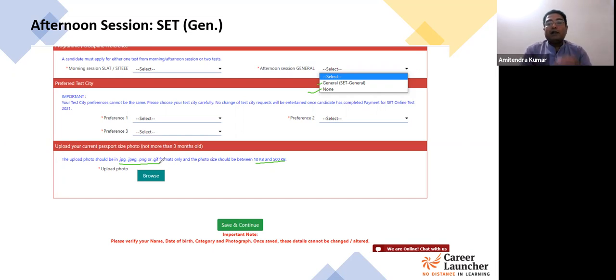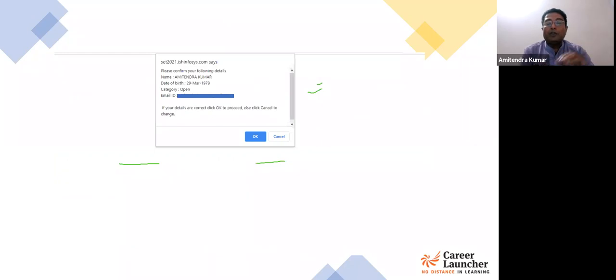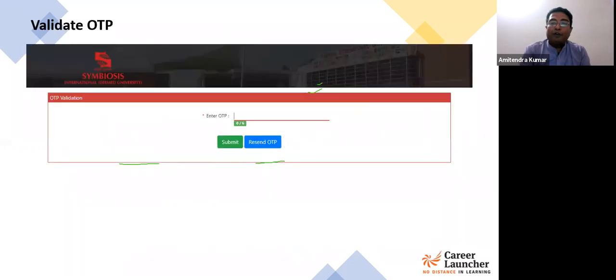Once you have done this, my suggestion would be to preview your registration form so that no mistakes have been committed, because these parameters cannot be changed at a later stage. Okay, and then you click on save and continue and proceed to receive the OTP basically. Once you have completed this part, you'll get a pop-up which will provide your name, your date of birth, your category, and your email ID. If your details are okay, click on OK and then wait for the OTP.